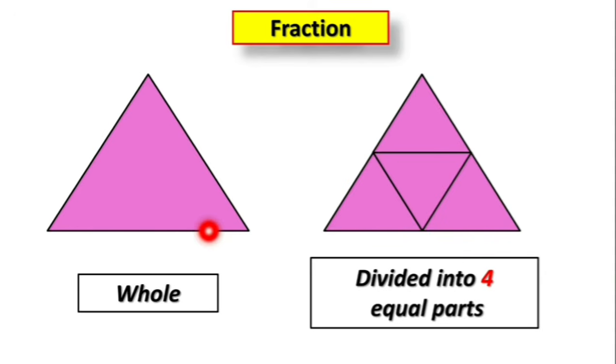Children, here you can see a whole triangle and in the second picture you can see a triangle is divided into 4 equal parts. 1, 2, 3 and 4. How many equal parts are there? There are 4 equal parts.